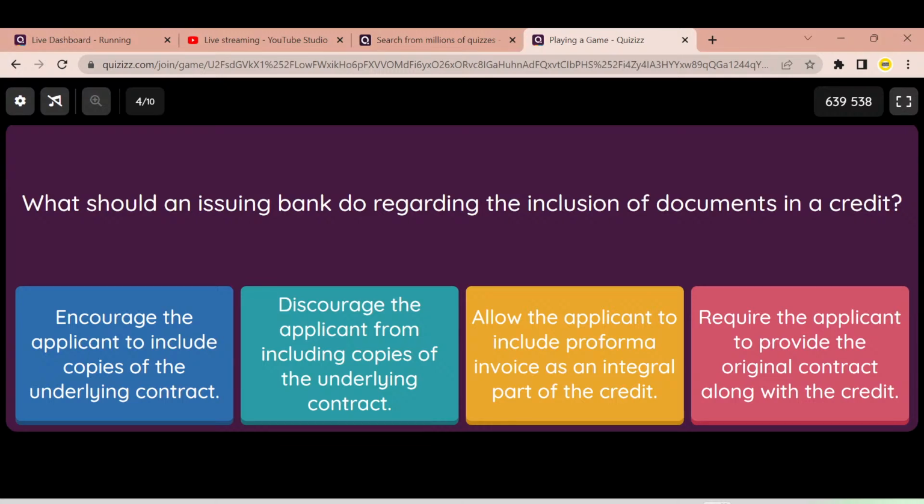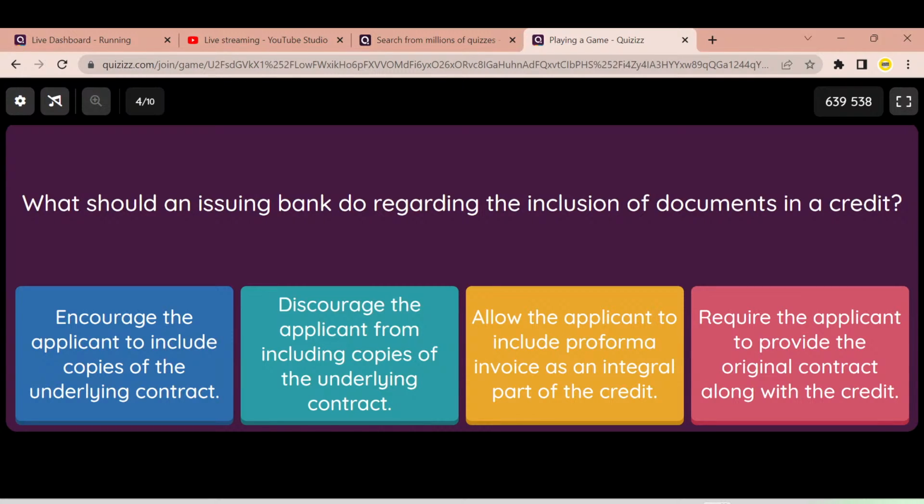What about the last option? Require the applicant to provide the original contract? No, that's also a reference to the underlying contract. So we need to discourage that from being included in the credit. What about the third one? We need an invoice to be submitted when presenting for a compliant presentation under a credit. So why will C be an incorrect answer?